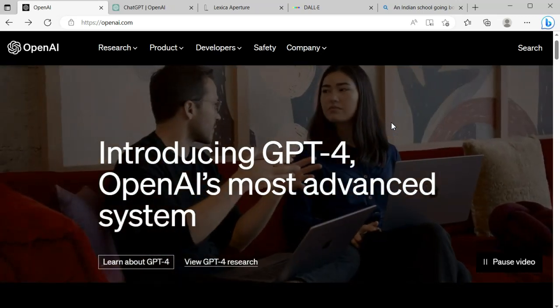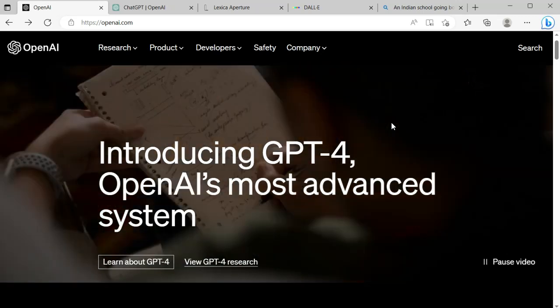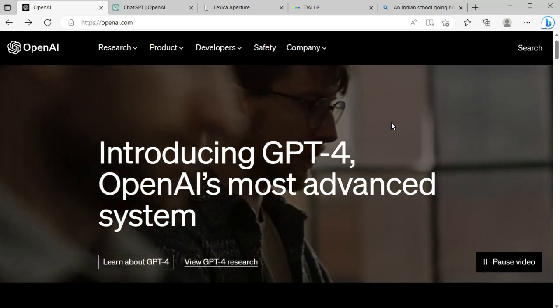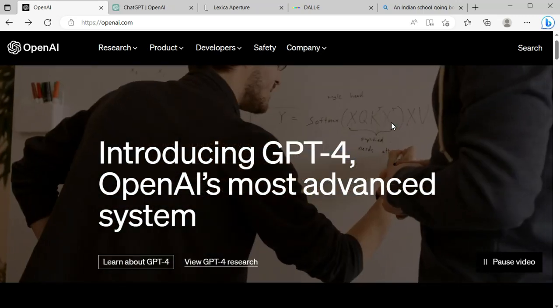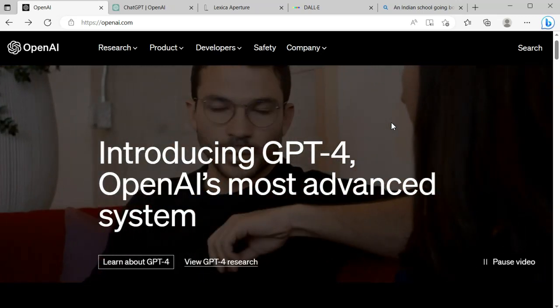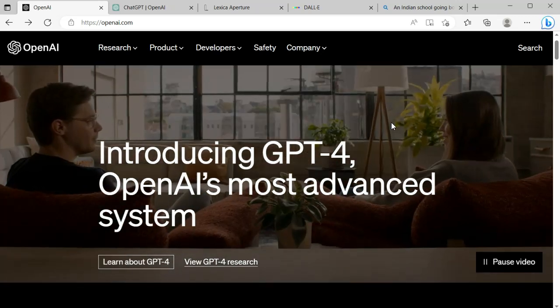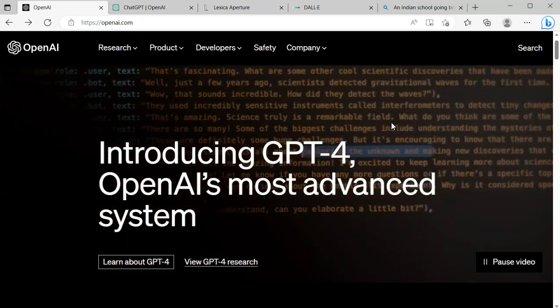In very simple words, you can say that ChatGPT is a virtual assistant who understands almost everything available on the internet. Okay, and it has been trained on data till 2021, so the latest data it might not have, but it has all the other data possible, right? So that's a very small introduction to ChatGPT. If you start using it, you will see what a tremendous tool it is, right?